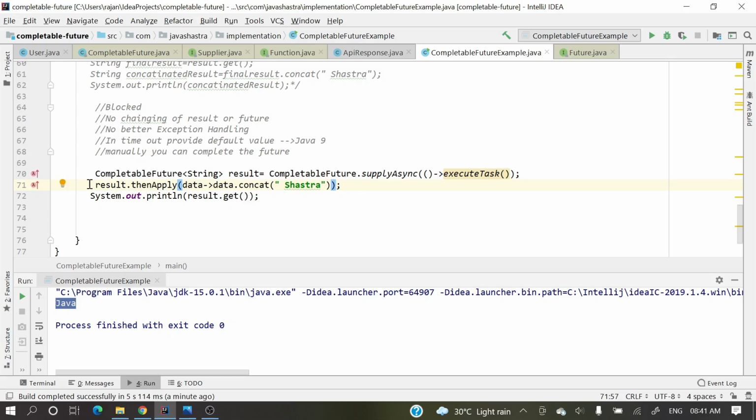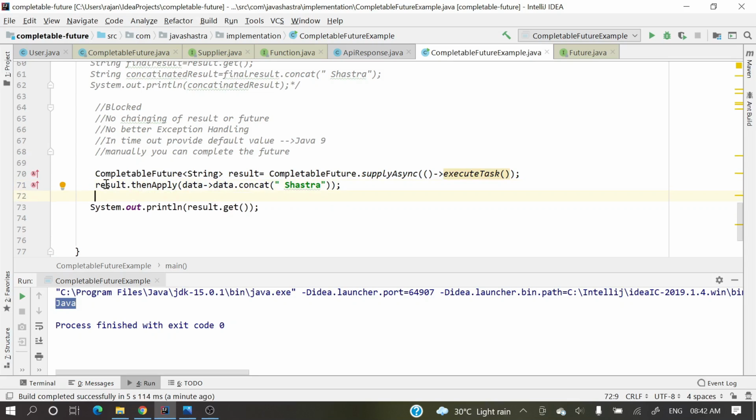Just see what exactly we are doing here: when this result is available, thenApply this function. This is a callback kind of thing. When the result is available, call this method.